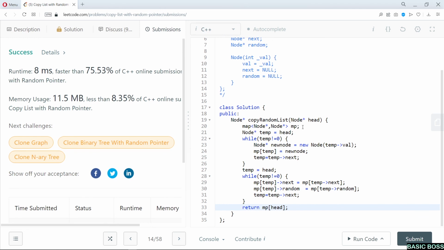To solve this, I've used a map, and this map will require O of n extra space. Now this can be solved in O of one space. If you guys want me to solve it in O of one space, you can comment down in the YouTube section, and I'll be making a video very soon.